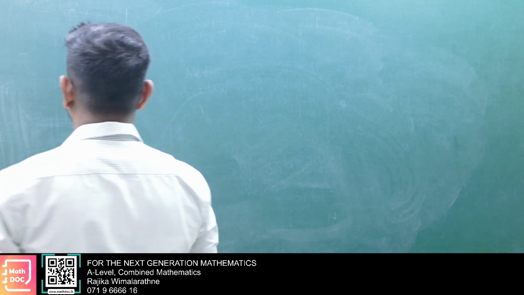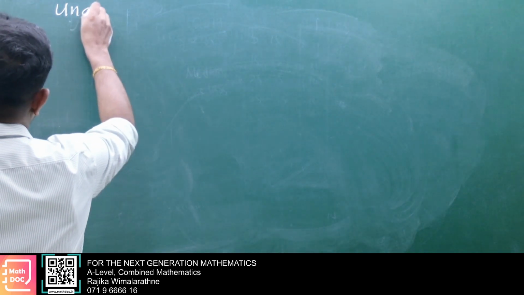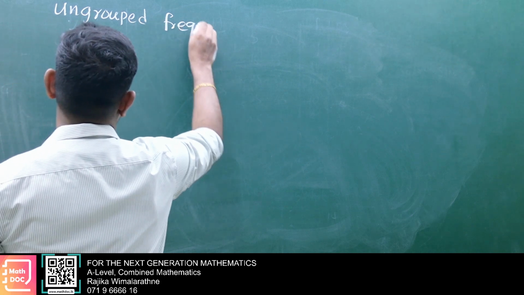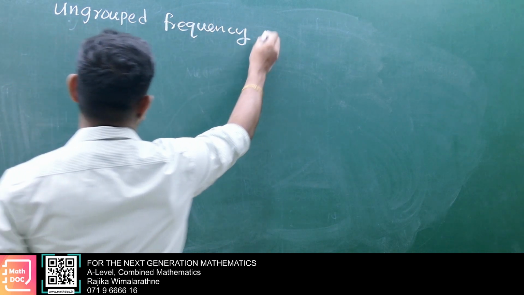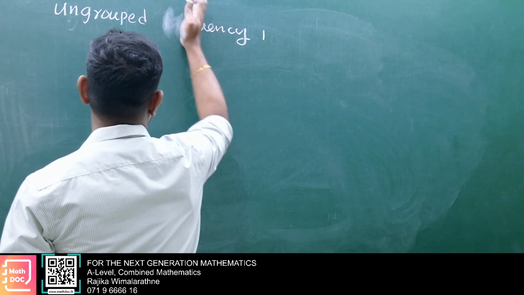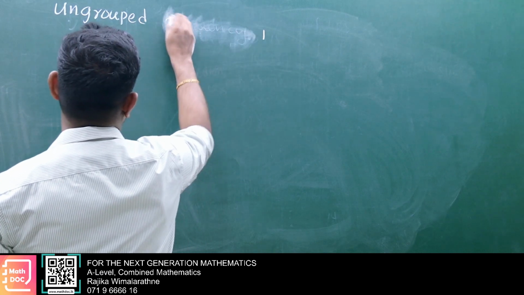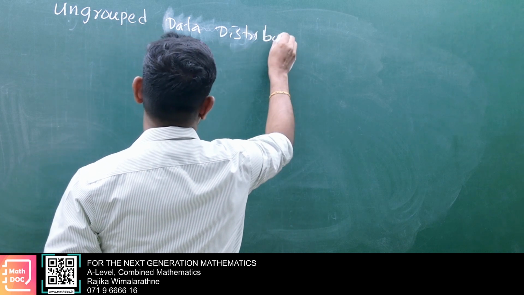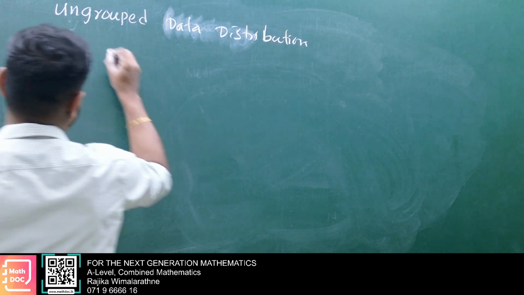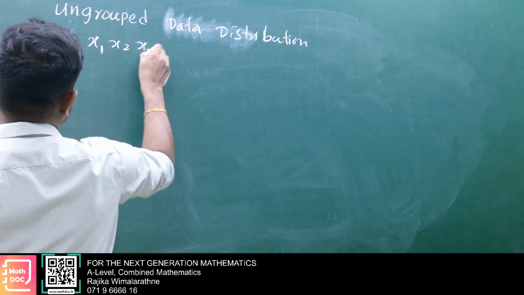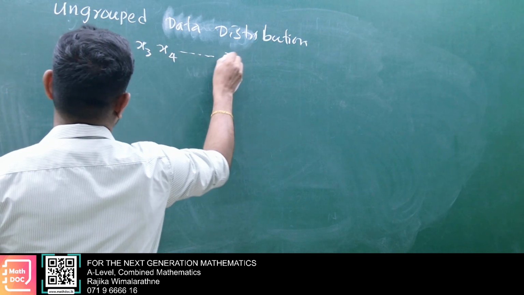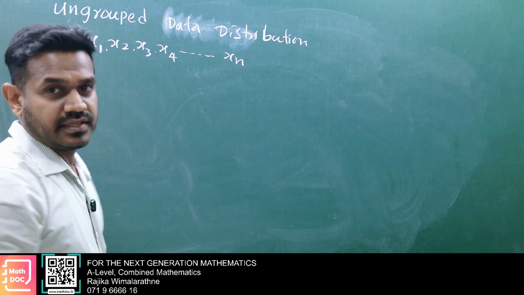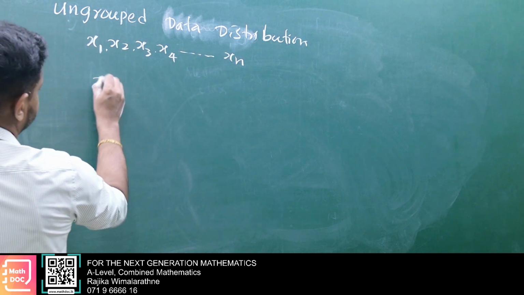Okay. Now, ungrouped frequency. Ungrouped data distribution. Let's take data distribution first. So it is like this now: x1, x2, x3, x4, xn. This is ungrouped data distribution. Then mean, very simple, average value.